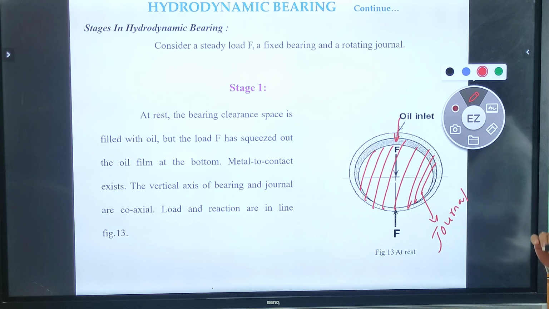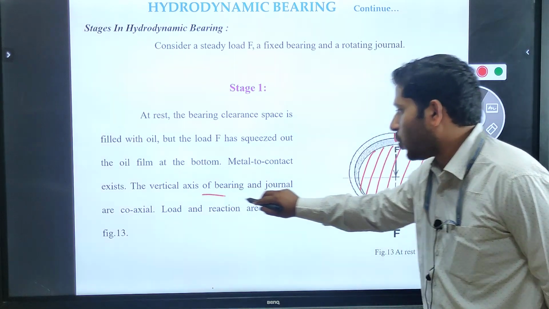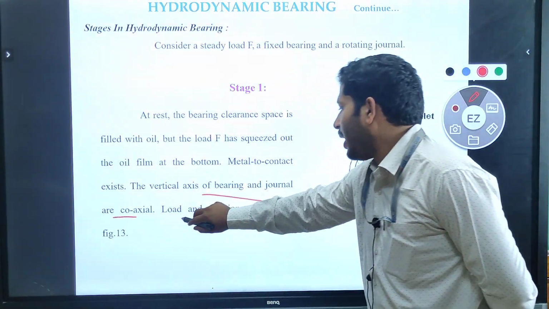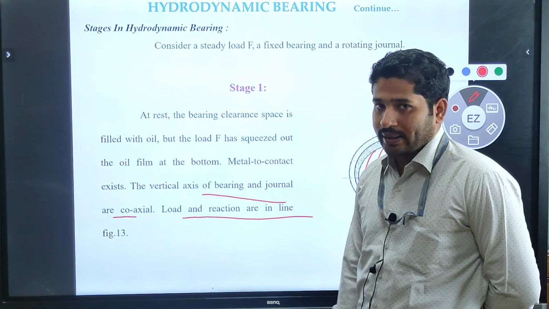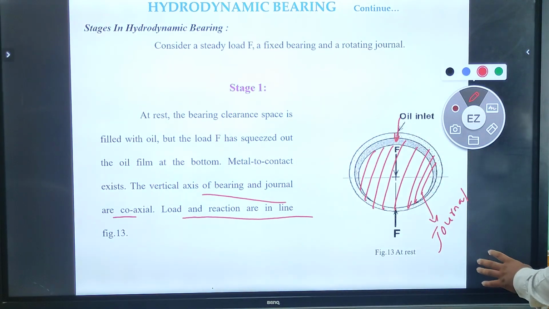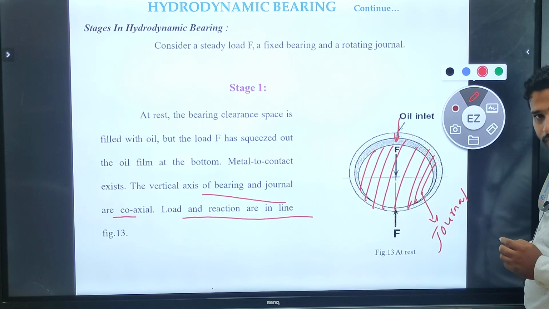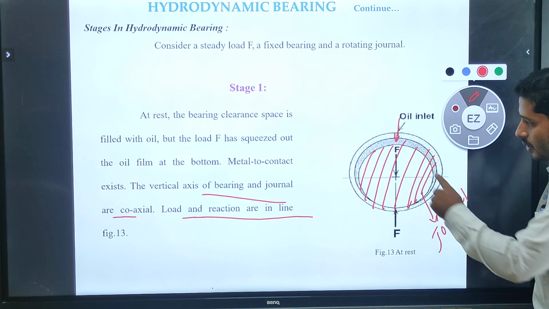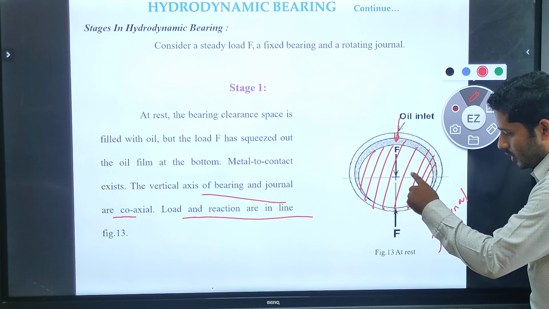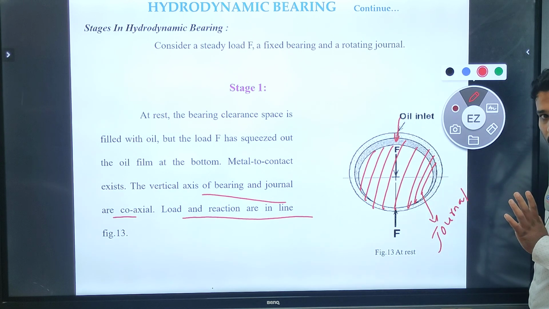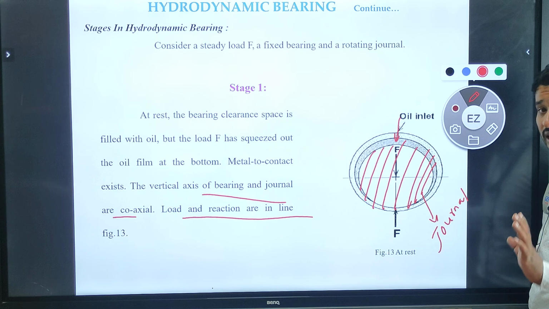The vertical axes of the bearing and journal are coaxial, and the load and the reactions are in line contact. So let us think about it. If the journal is in rest condition, then what will happen? Here the journal is in contact with this bearing.